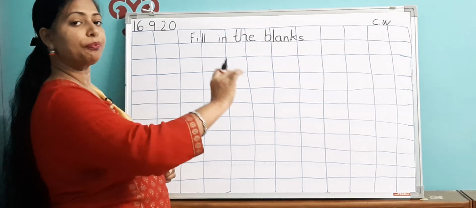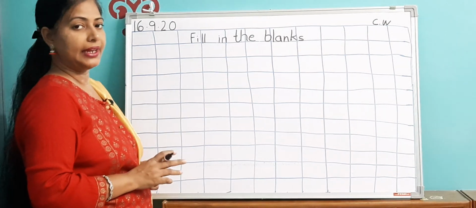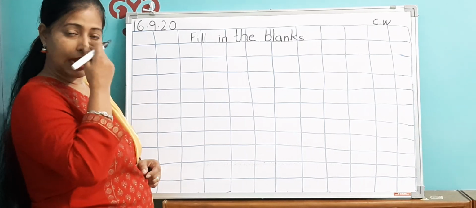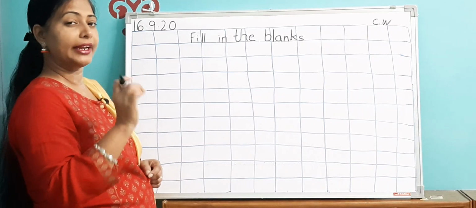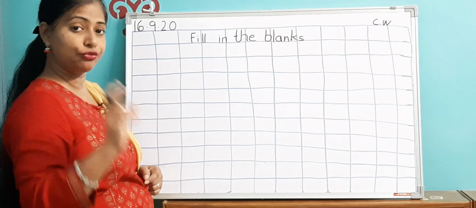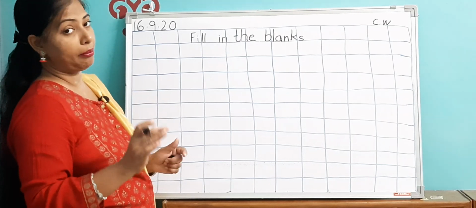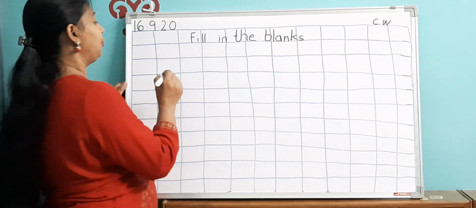Now I will give you a series of numbers, and some of the numbers will be missing. I have not written some of the numbers, and in that blank space you have to write the number, and you can do this only when you remember the numbers, when you have learned the numbers.